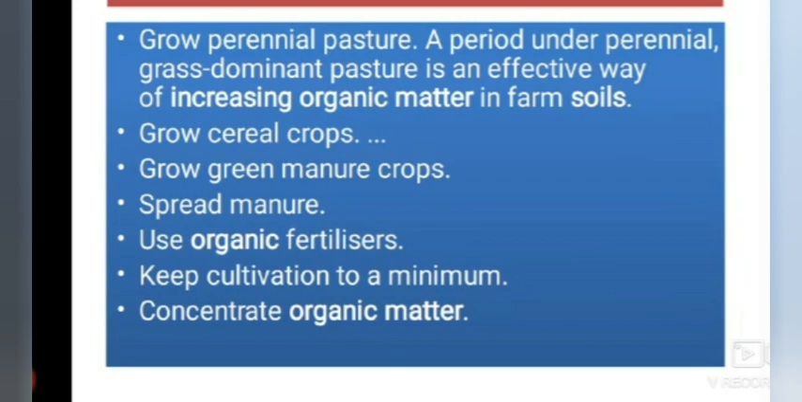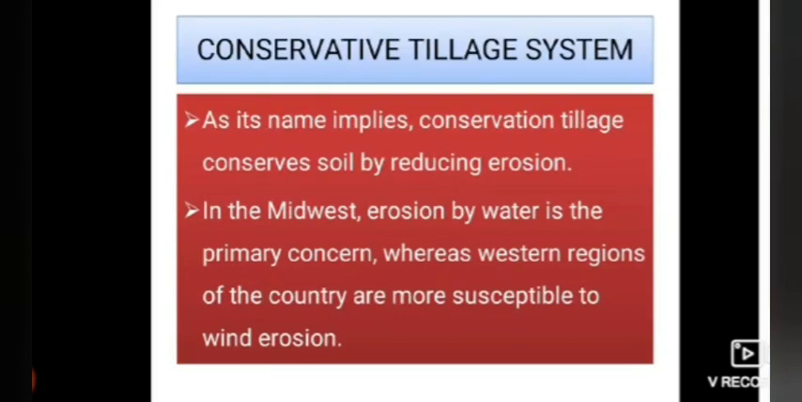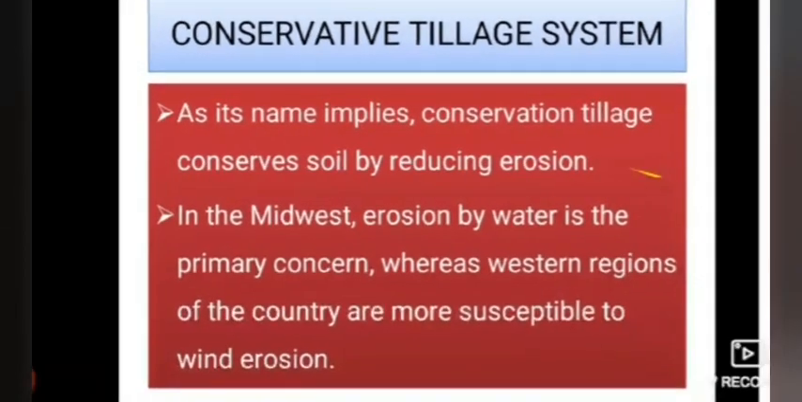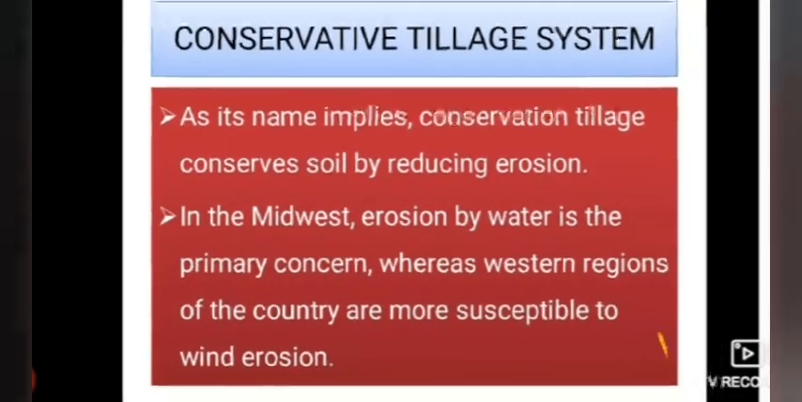Keep cultivation to a minimum. Concentrate organic matter. Yes, the total output will be on soil organic matter. We have to save that by planting many trees, by following proper crop production practices. Next, moving to conservation tillage system.